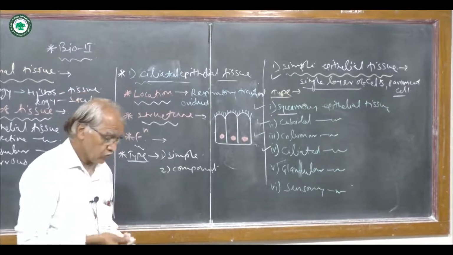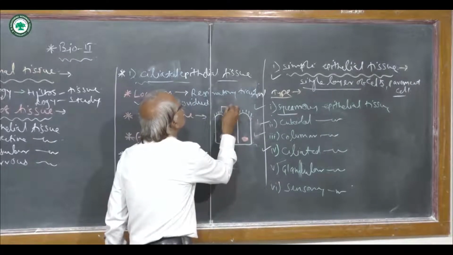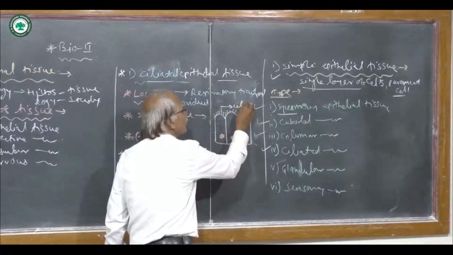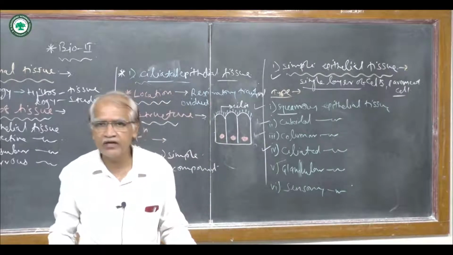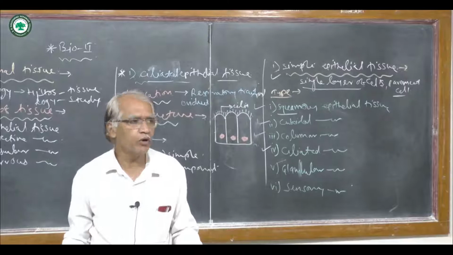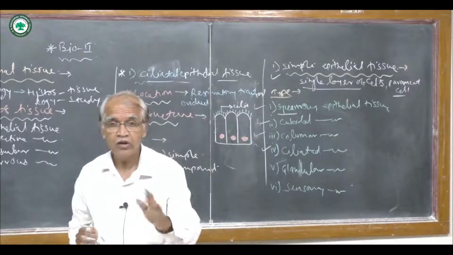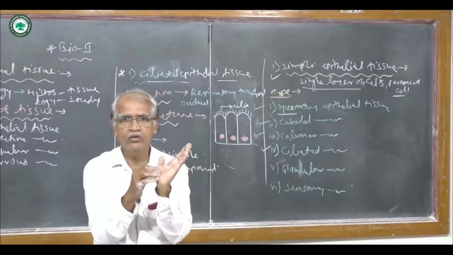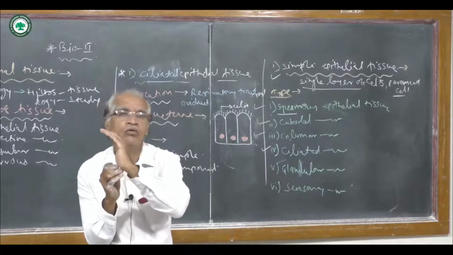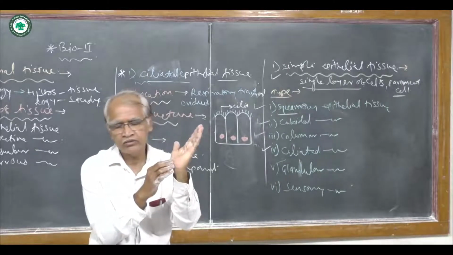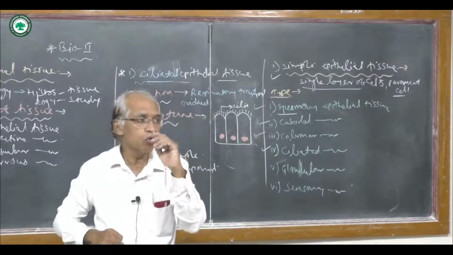The free end has a hair-like outgrowth, which is called cilia, and the cilia perform a movement which is called ciliary movement. That ciliary movement is only one way, so the material is pushed forward unidirectionally.